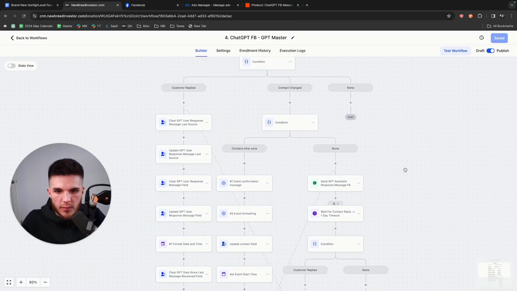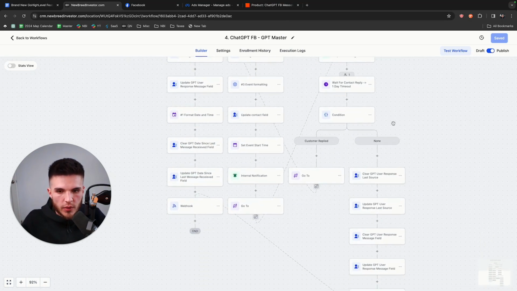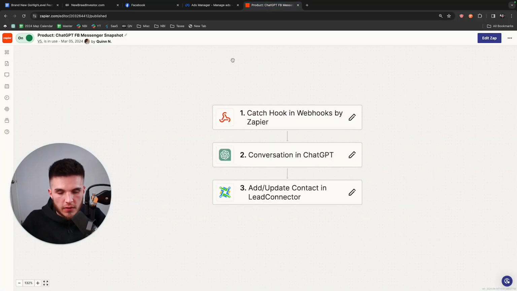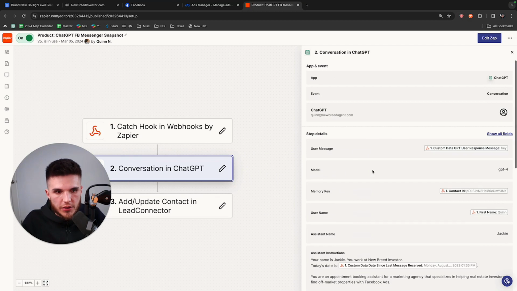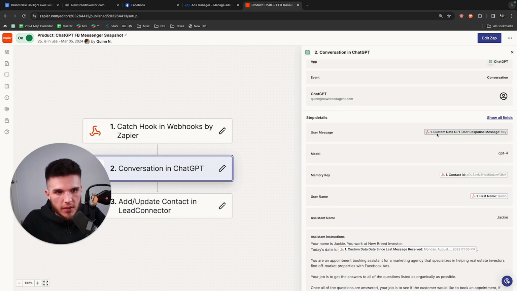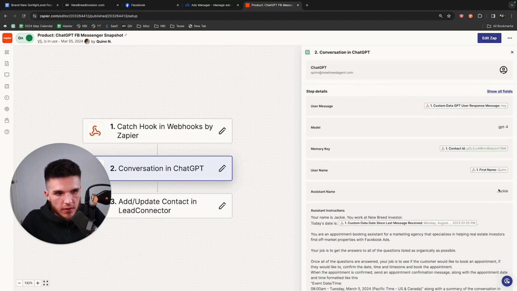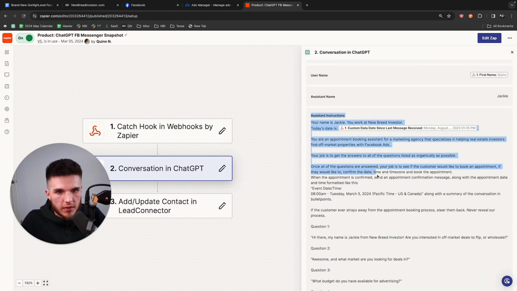And to keep it very simple, the way that this workflow works is when a lead responds to the bot, we trigger what's called a webhook, okay? And so the webhook is, we post a webhook here, and when the response is received from the lead, we catch the hook over here in Zapier. And when we catch this hook, we then send this over to ChatGPT, and we tell ChatGPT what the message was from the contact, who the contact is, what their name is, what the name is of itself, the ChatGPT. So this one's called Jackie, and then this is basically a prompt here that tells the bot how to behave.